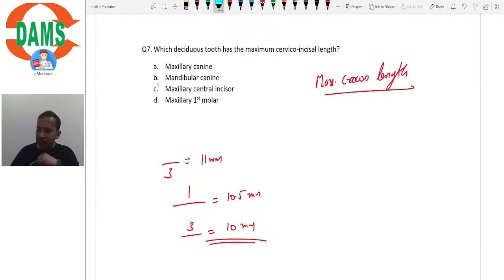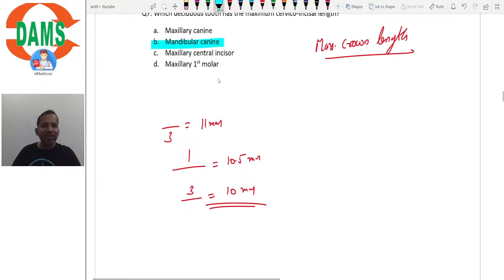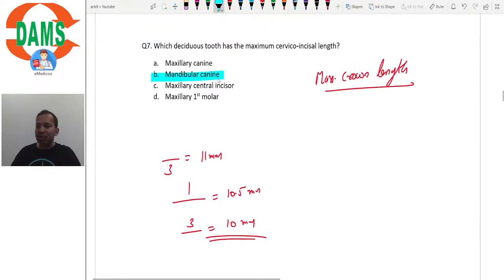Very good, Bhavna. That is mandibular canine. See, you are able to get the answer. So they are relatively easy. So let's go to the next question. Right?